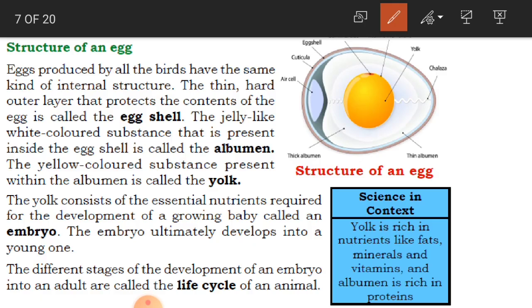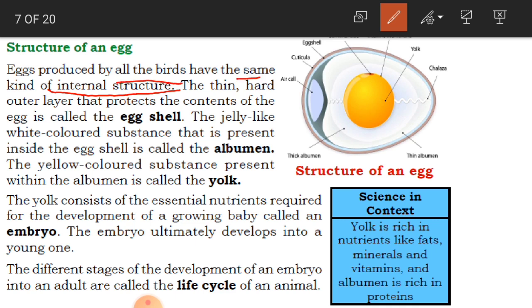Different birds, for example hen, crow, sparrow, even pigeon, all produce eggs, but all have the same internal structure.